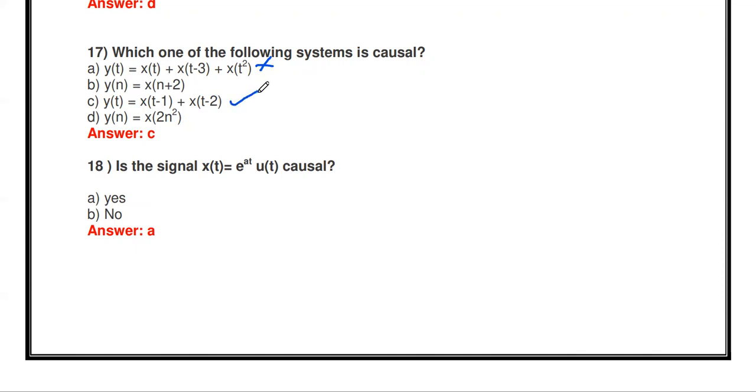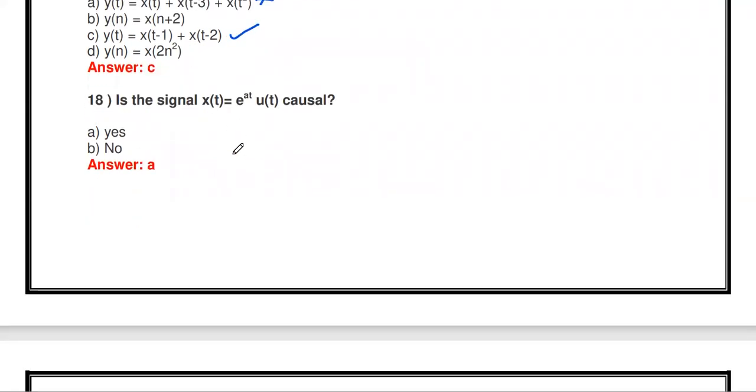So this is causal. In this system, the output depends upon the past inputs only. This is the 1 second past input, this is the 2 second past input, but not on the future input. So this is causal. The other one, x of 2n square, is a future input. So C is the option, the causal system. And is the signal x of t equal to e power at u of t causal?